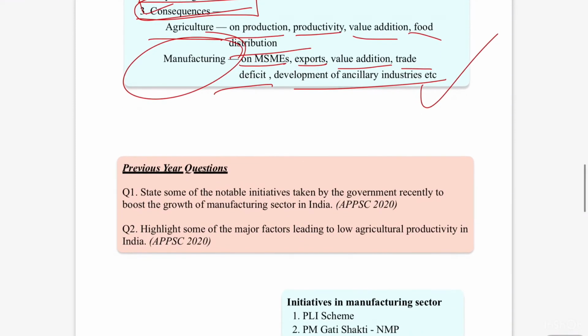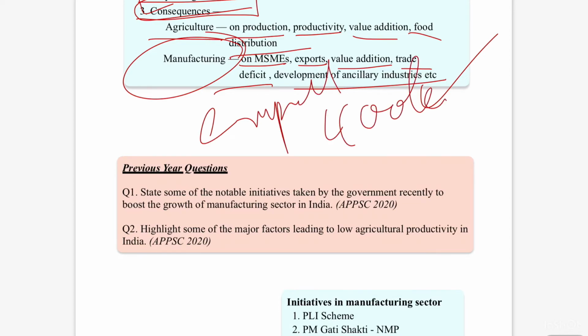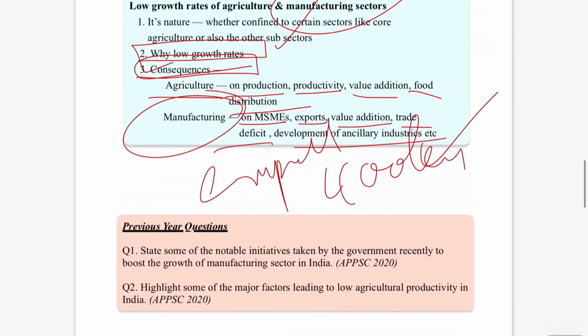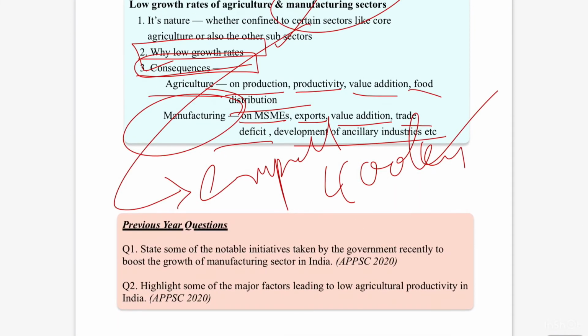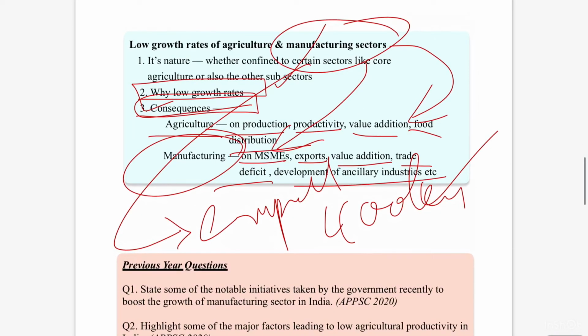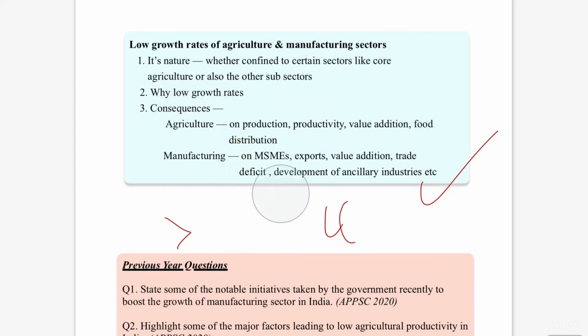See, recently you have to connect it with a recent aspect. If you observe, recently our exports have crossed $400 billion. So while preparing for this manufacturing sector issue, you have to connect it with the exports potential. Though there are a lot of challenges, low growth rates in the manufacturing sector, the exports from this sector and the performance of the MSMEs are slowly increasing and slowly becoming stronger. So in this way, you have to develop a comprehensive view of the syllabus.